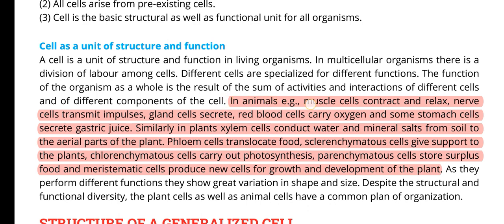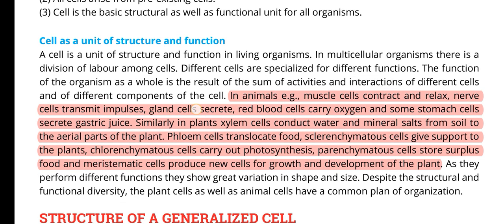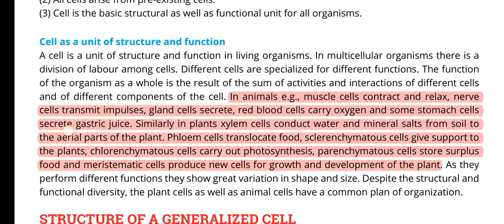In animals, muscle cells contract and relax. This is the function of muscle cells. Nerve cells can transmit impulses. Gland cells secrete. Red blood cells carry oxygen. Some stomach cells secrete gastric juice.